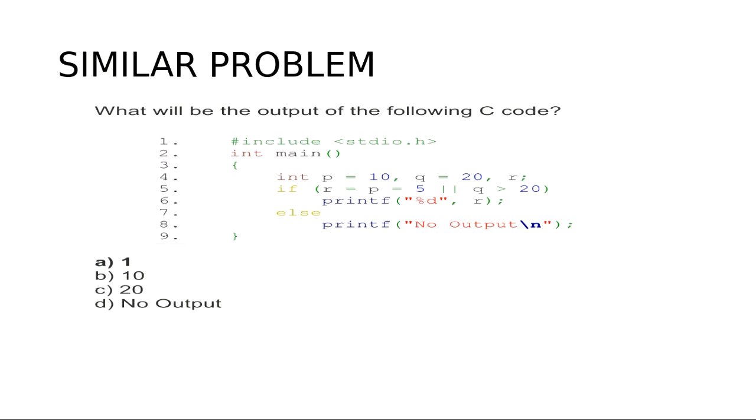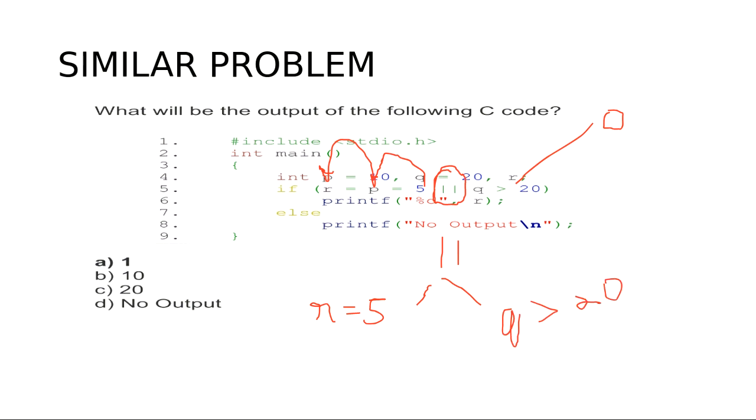We have the OR operation here. So this value comes out to be 0. And when 5 is transferred to P and then 5 is transferred to R, then we have R is equal to 5 and we have the OR operator and we have Q is greater than 20. Q is not greater than 20, so it will be considered as 0, and R is having some value, so it will be considered as 1. So 1 OR 0 will give us the answer as 1. Is that clear to you?